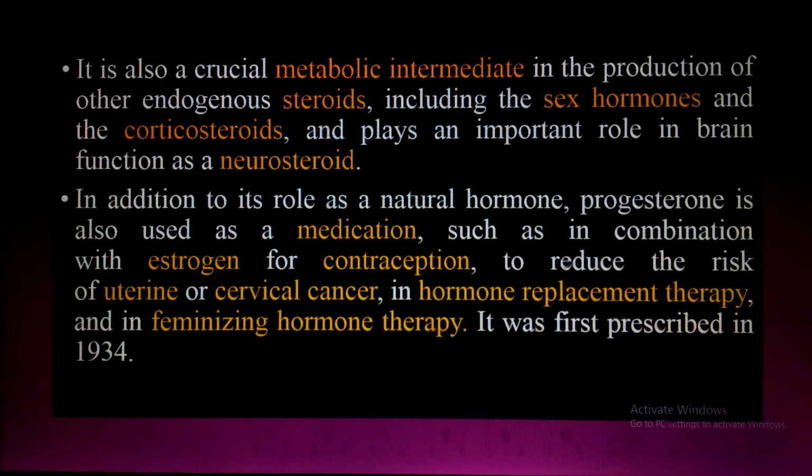Second, in addition to its role as a natural hormone, progesterone is also used as a medication, such as in combination with the estrogens for contraception, to reduce the risk of uterine or cervical cancers, in hormone replacement therapy, and in feminizing hormone therapy. It was first prescribed in 1934.